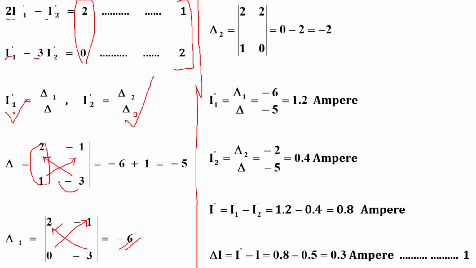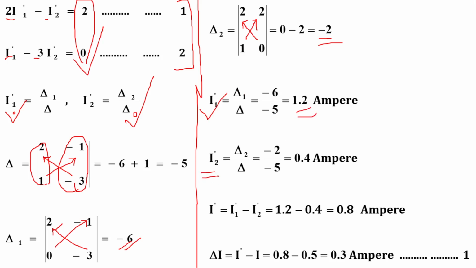So we have to replace this column with this constant. So 2 1 2 0. So 0 multiply with 2 and 1 multiply with 2. So 0 minus 2 is equal to minus 2. So again I1 dash is delta 1 by delta, minus 6 upon minus 5, is equal to 1.2 ampere.